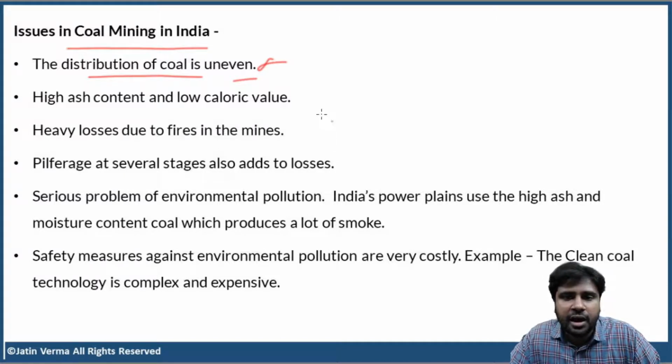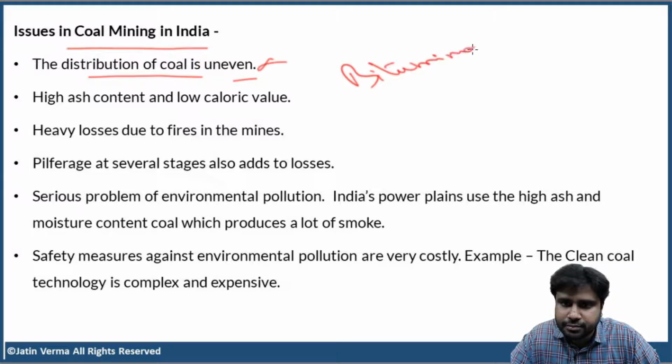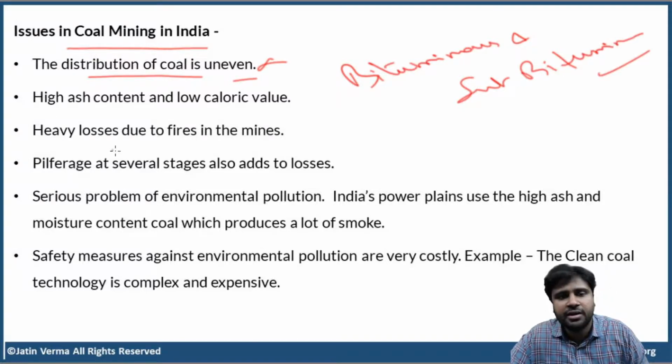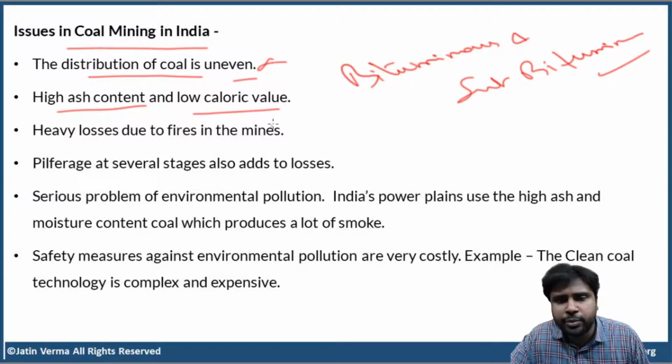Next, our coal is mostly bituminous and subbituminous. So obviously high ash content and low caloric value. What do you mean by caloric value? The measurement of energy.